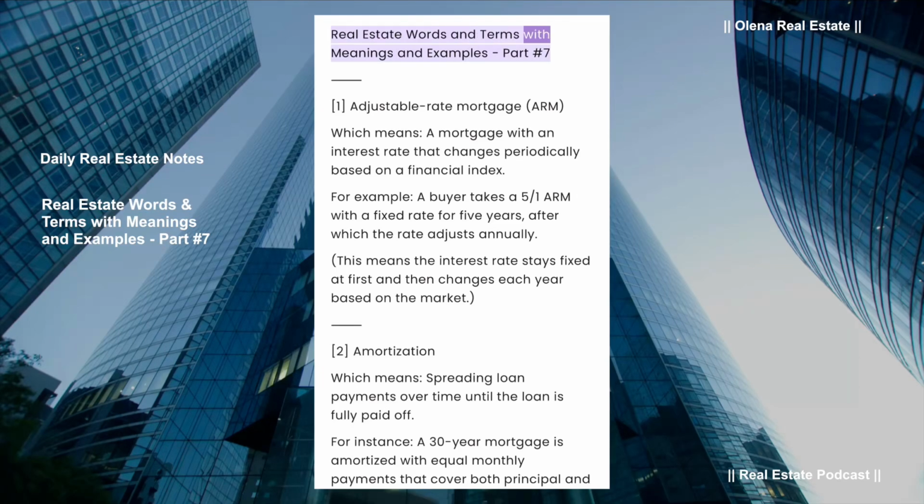Real estate words and terms with meanings and examples, part number 7.